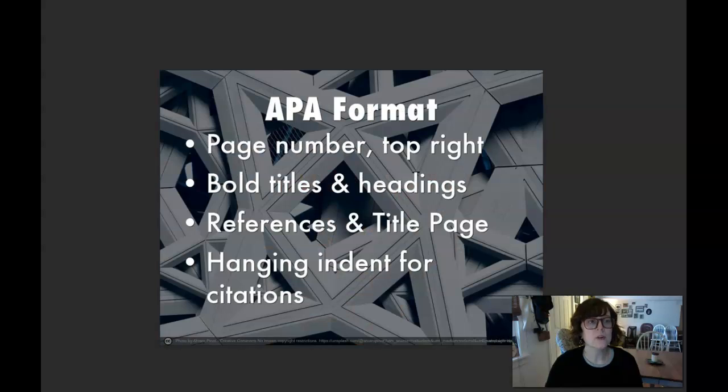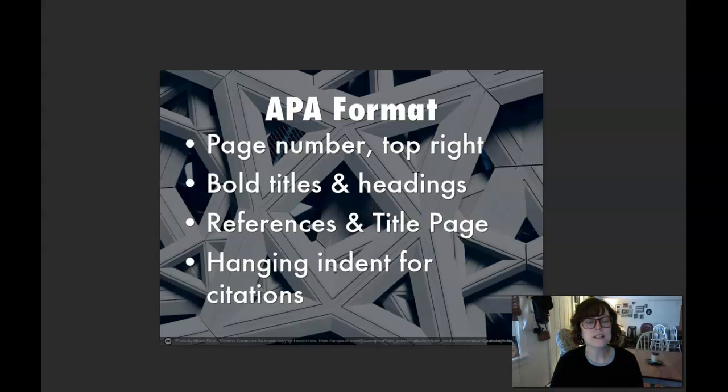Now, for this paper, you don't need an abstract. All you need is the title page, then the body of your paper. So you have your introduction, you have your first section heading, your first section, you have your second section heading, your second section, your third section heading, your third section, your conclusion paragraph, where you restate your thesis, and then your references page.